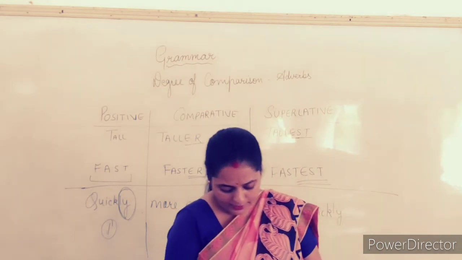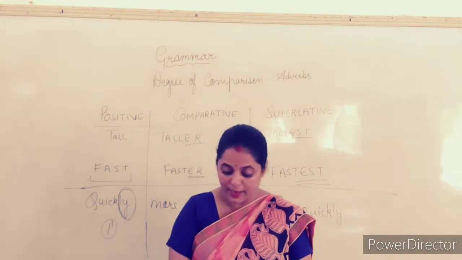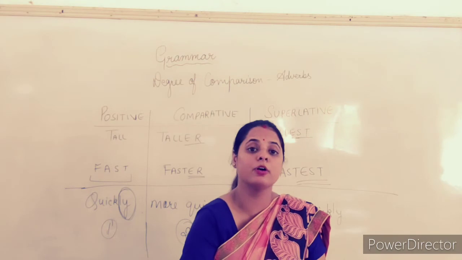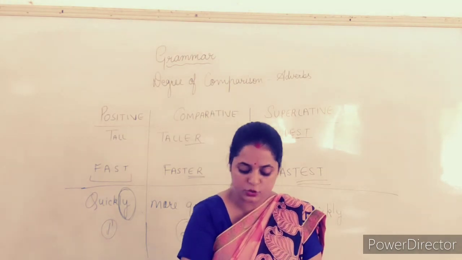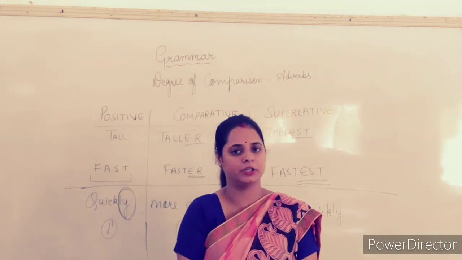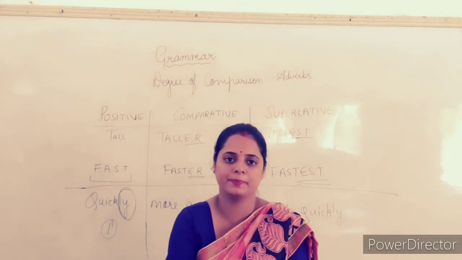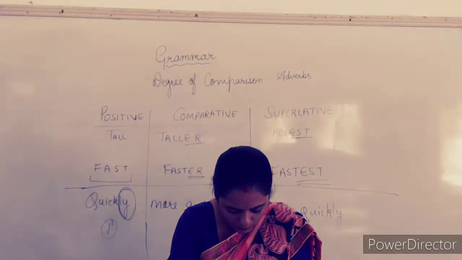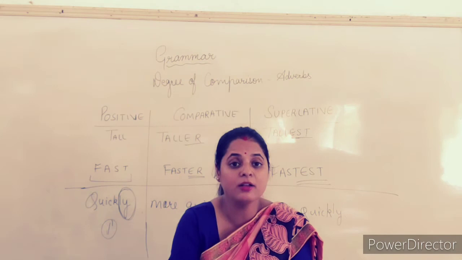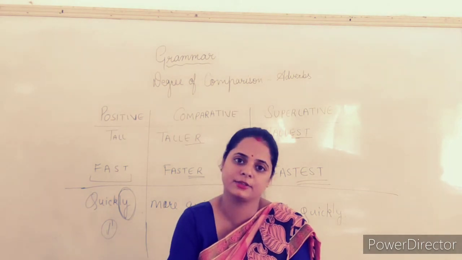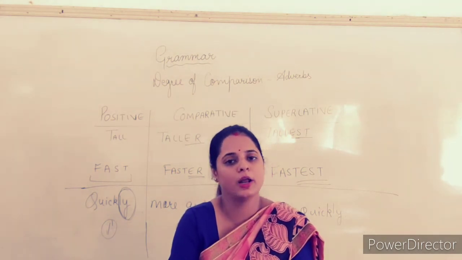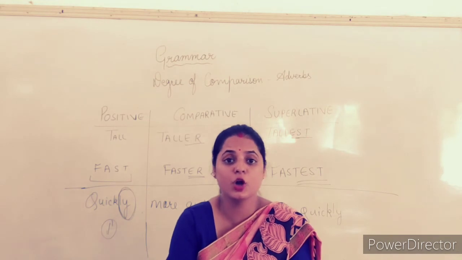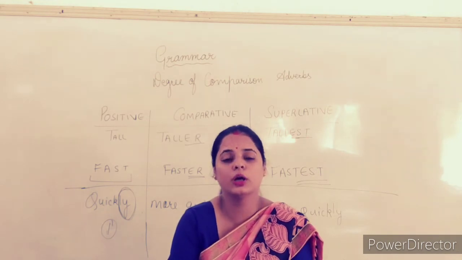Now see children, there are also some irregular adverbs. Irregular adverbs means you will not add more and most in them. For example, far. So, far, farther and farthest. Right? You are adding er. Now see, it is not that they are regular adverbs.